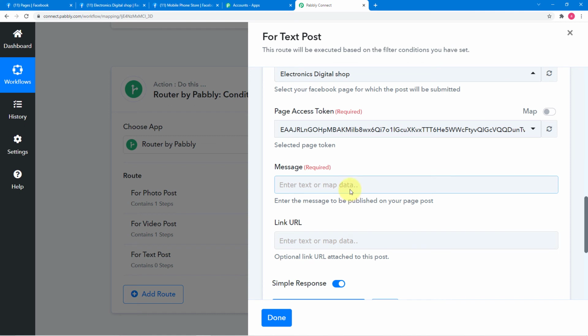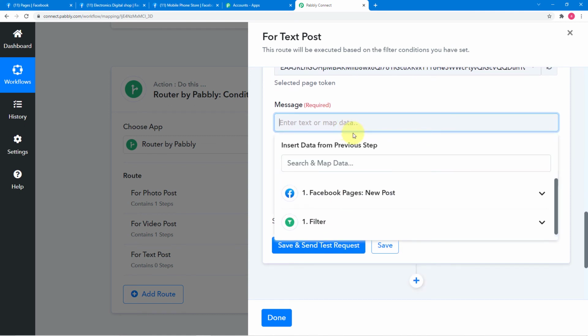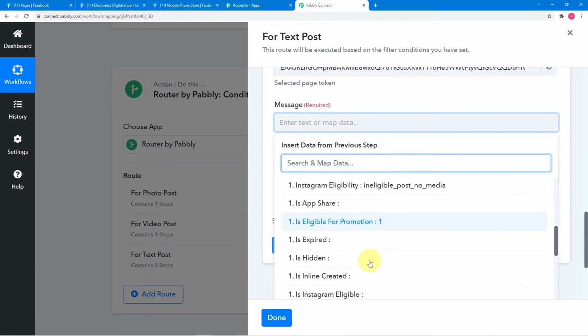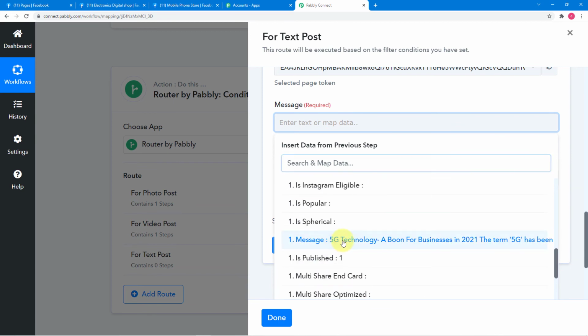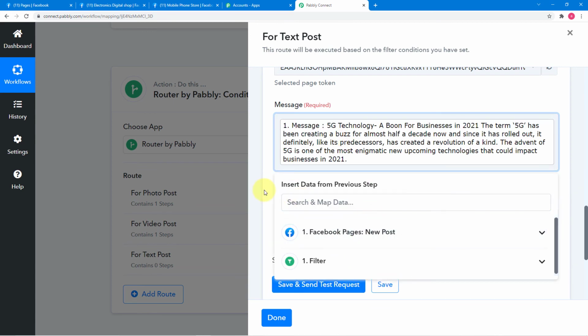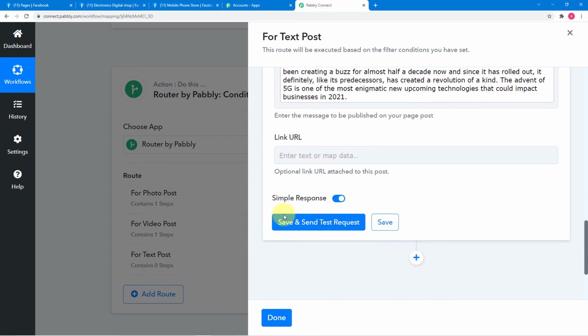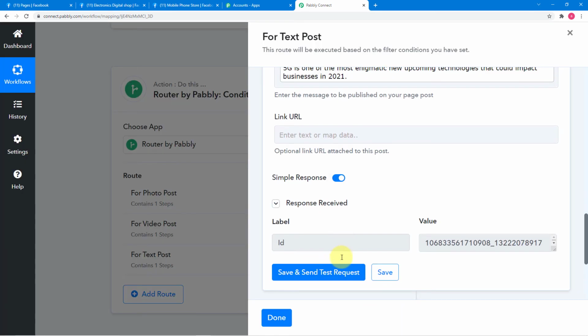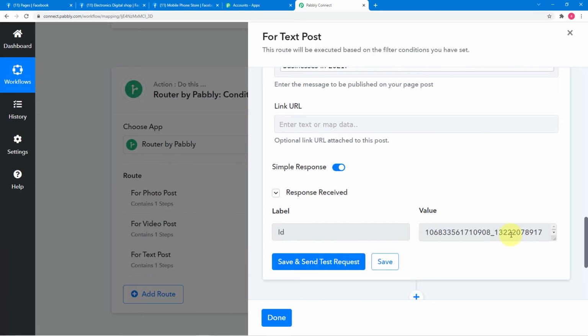And here in this message, we are going to map the message that we got from this first tab. Okay, so we got the message here or the text post like this. This is it. So map the whole text thing here like this, and click on save and send test request. And you can see the response is this, ID is created.